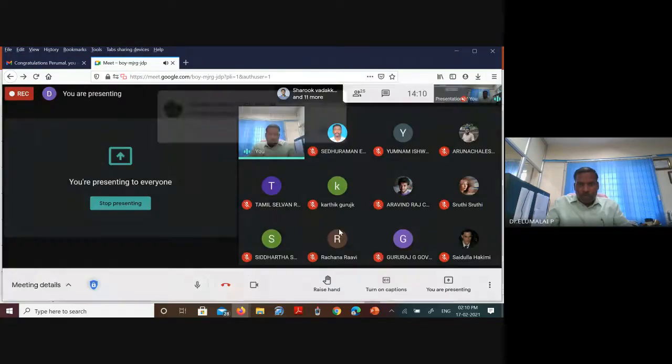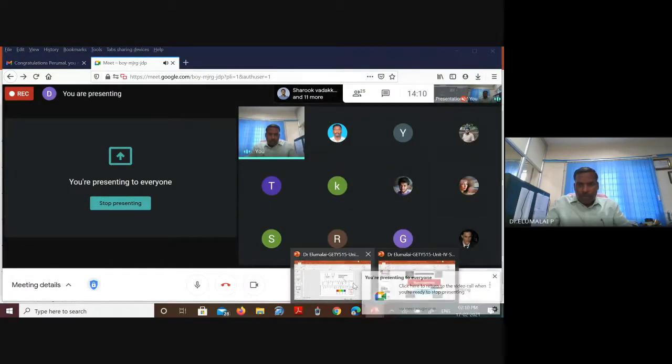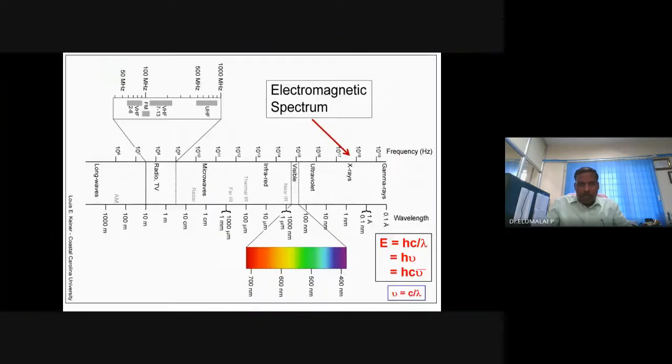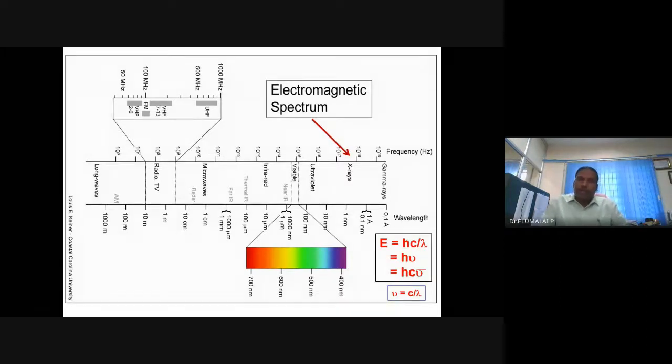Using X-ray diffraction, it is possible to arrive at the crystal structure of any crystalline solids. It may be a metal oxide, alloys, or a combination of single oxides, anything.